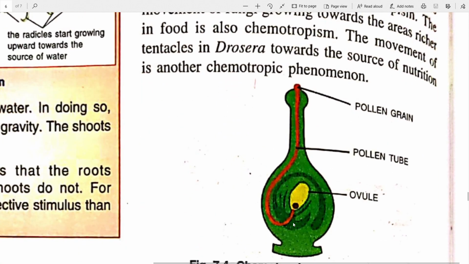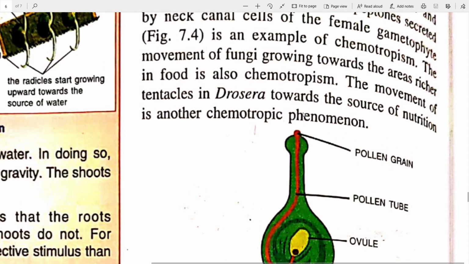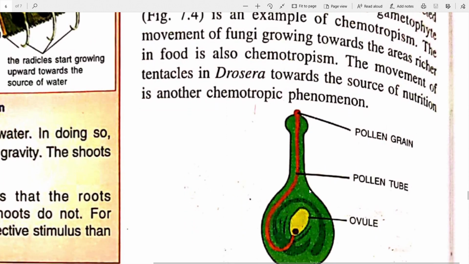You can see this female gametophyte will release some peptones and sugars which will actually attract and help this pollen tube to grow and reach it. So this is an example of chemotropism.